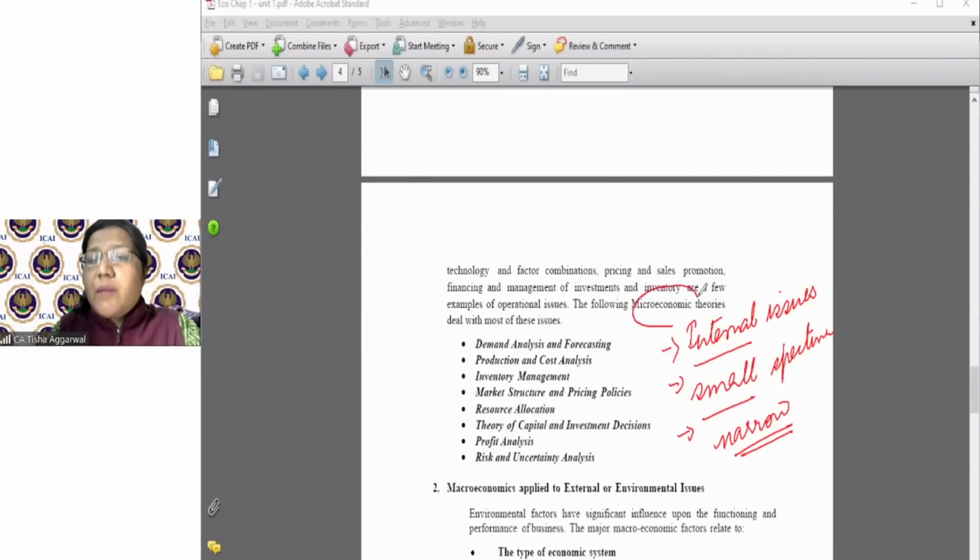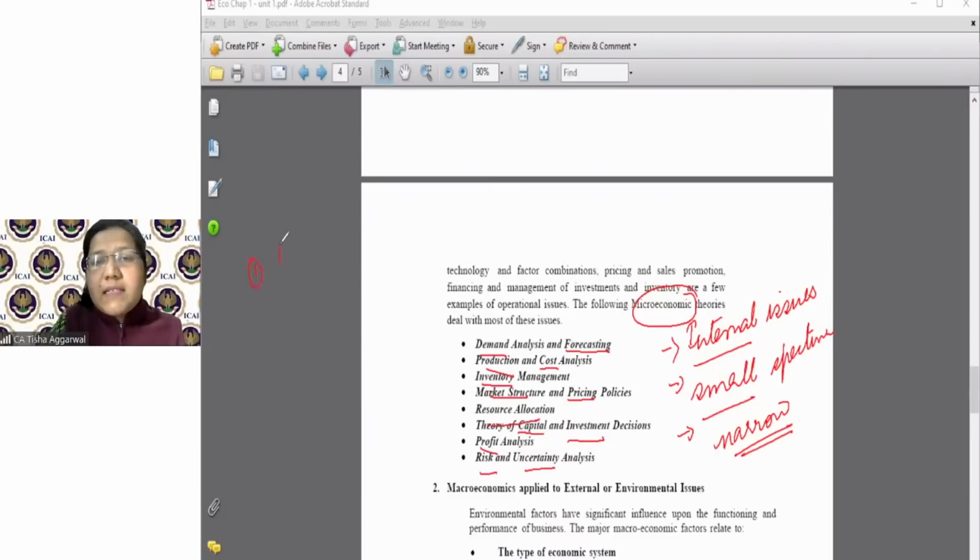So microeconomics deals with the small aspects: what is the demand, how to do forecasting, what is the production, how to manage the cost, how much stock do I require, which market should I go for, how do I put the price of the product, how the resources are to be utilized, where should I get the fund, where should I put the money, how much profit I am earning, what is the risk, what is the uncertainty, etc. So let's briefly discuss what all these topics are.